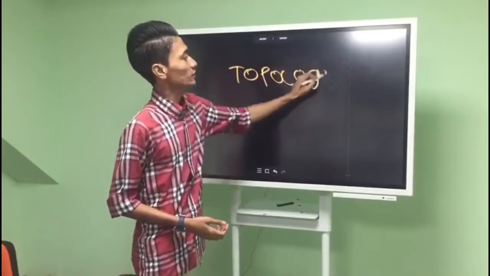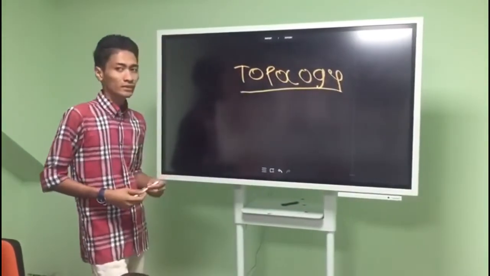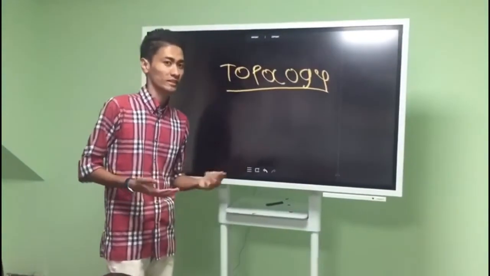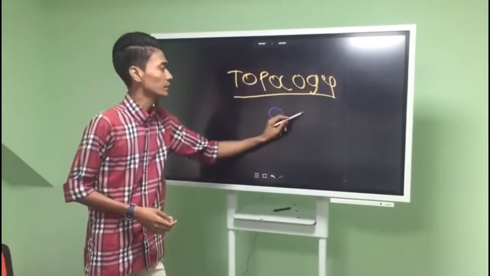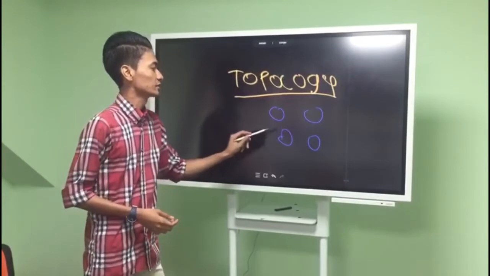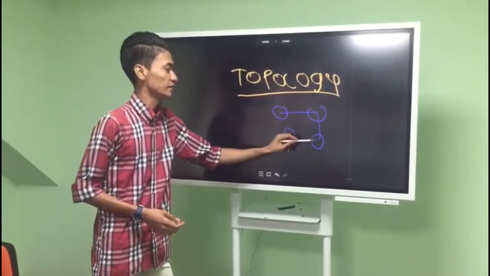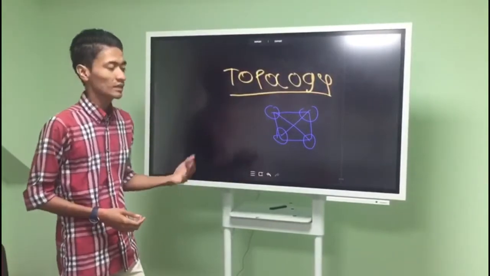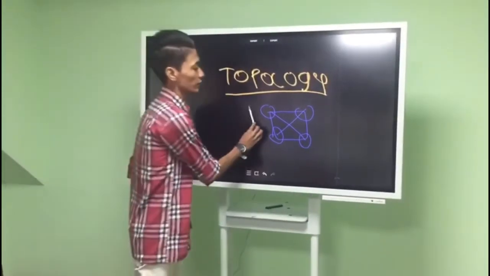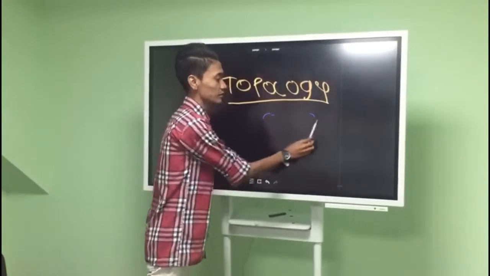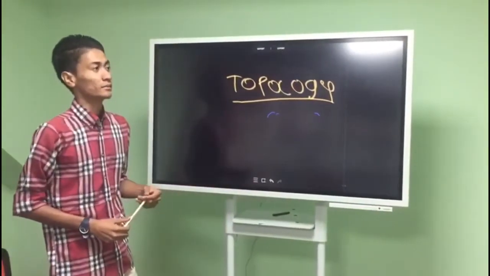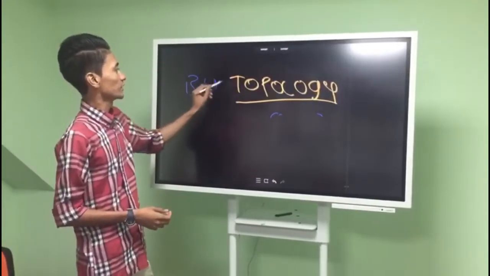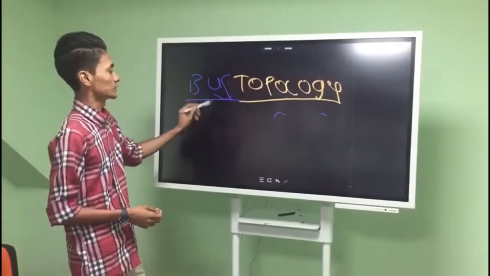So first of all, what is a topology? In simple words, topology is the layout of how devices are connected. For example, if there are 4 devices, is the topology in a straight line, or are they interconnected with each other, like a mesh? There are a lot of types of topology, like bus topology, ring topology, and mesh topology. Today we are going to focus on bus topology.